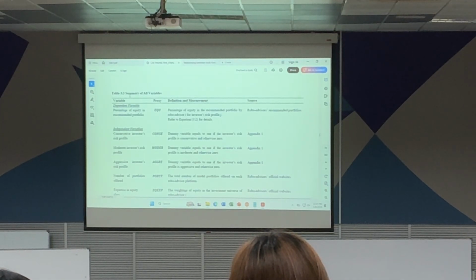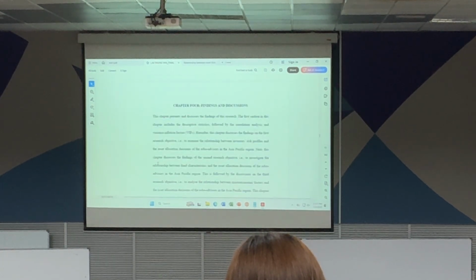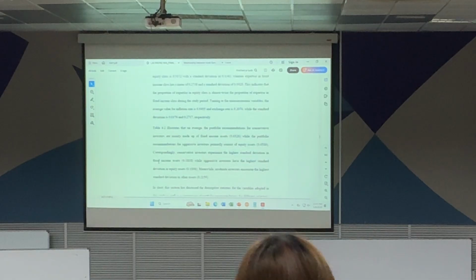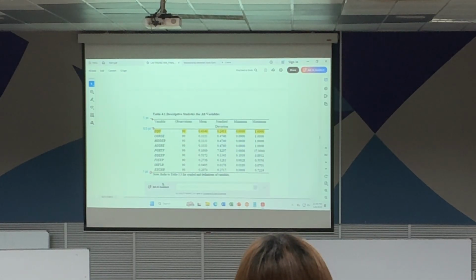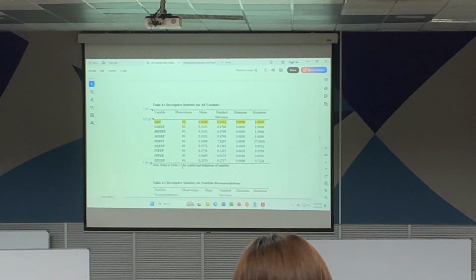I say table 3.3, they put section 3.2, right? We always ask to refer to the table, okay? So refer to this table 3.3, then they can find out what all the symbols mean, okay? That's the purpose of the table, right? So you can put like that: refer to table 3.3 for symbols and definitions of variables.